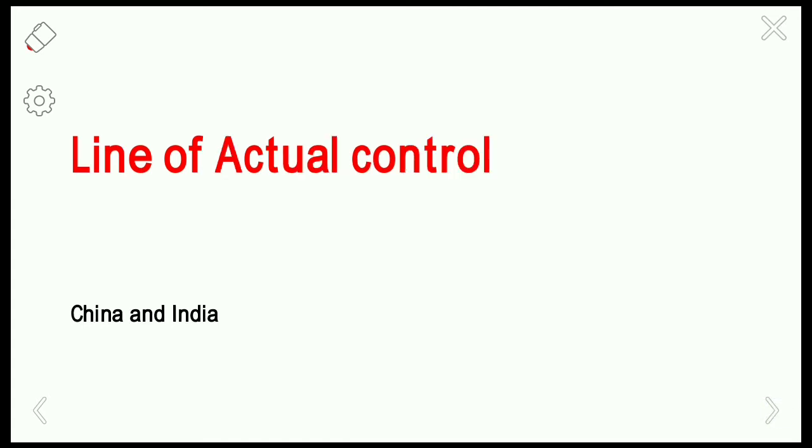So next one is the line of control. This line of control is drawn between countries India and Pakistan. So it is called as LOC. And the next one is the line of actual control. This boundary is drawn between the countries India and China.